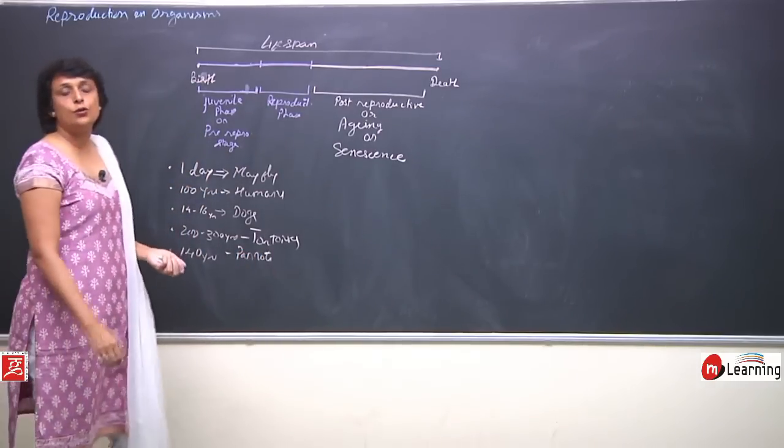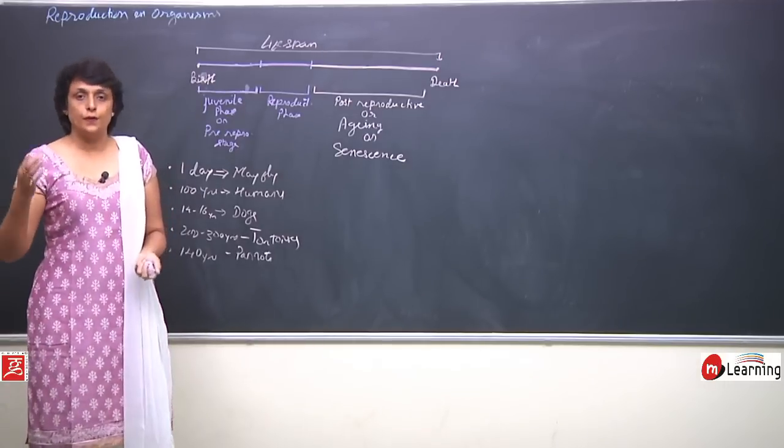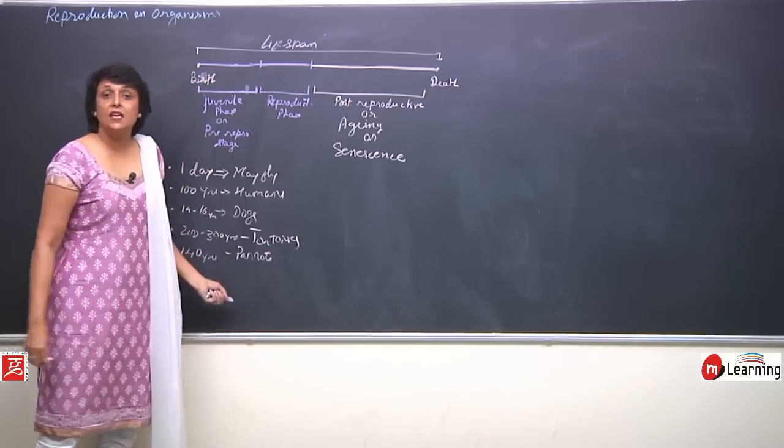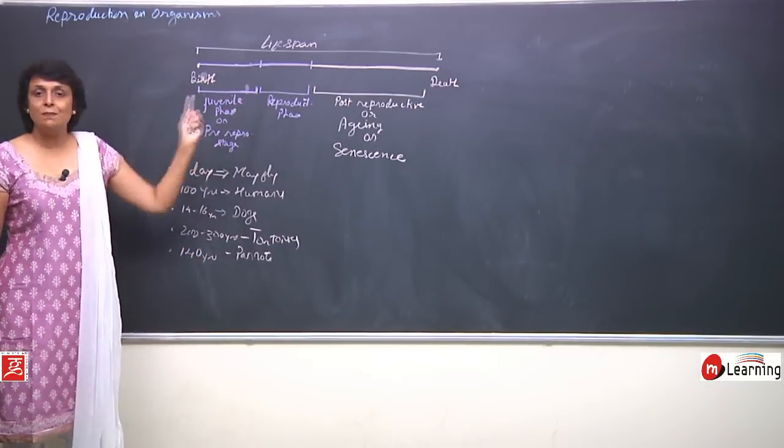And for plants, like the banyan tree, they can live up to thousands of years. So it is variable depending upon the organism, and this is what we mean by lifespan.